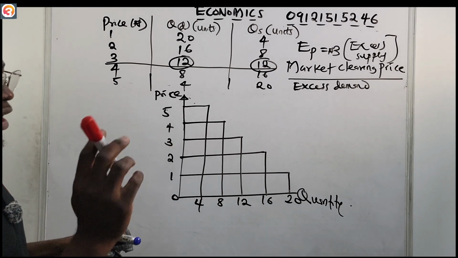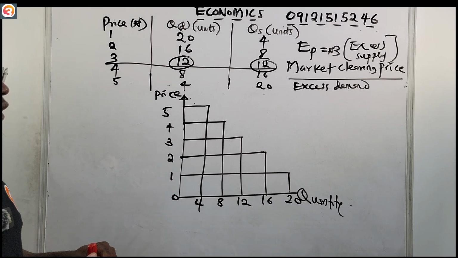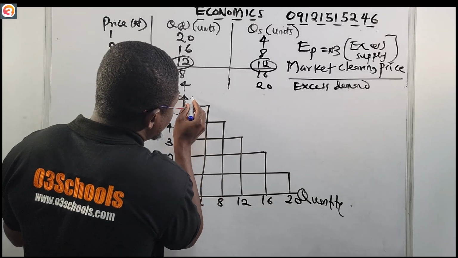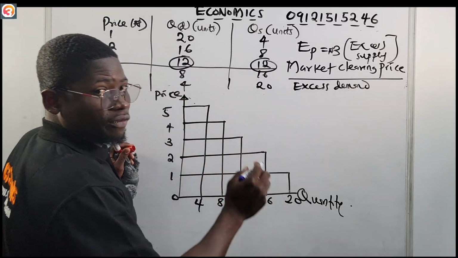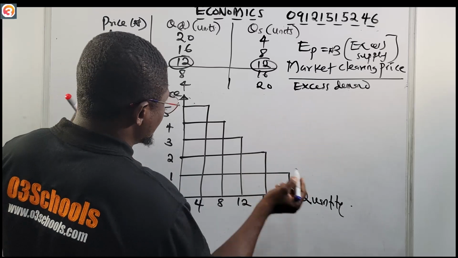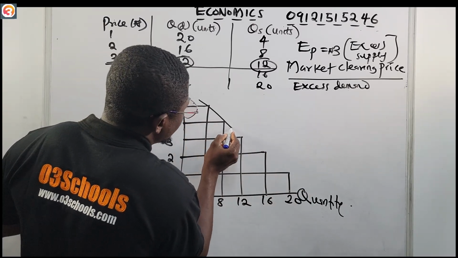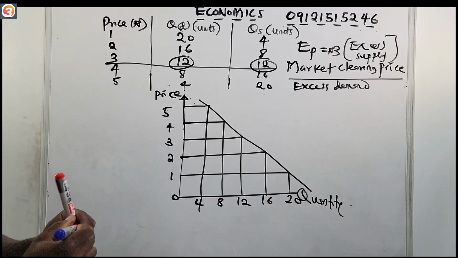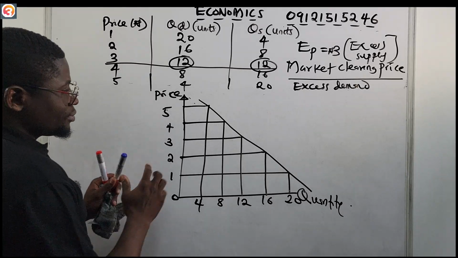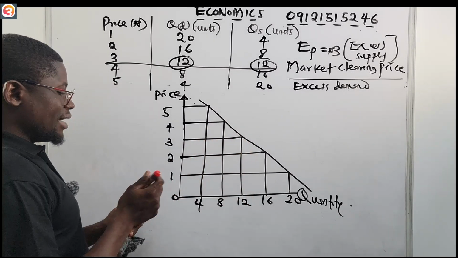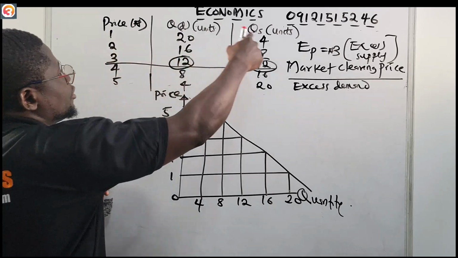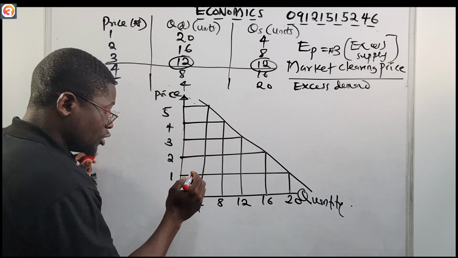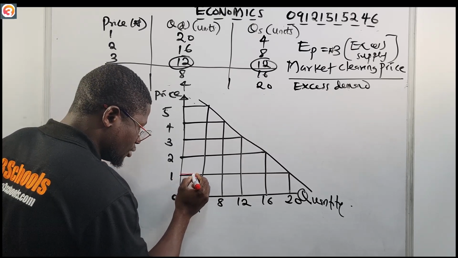So let us use another color of marker to plot the supply. If we plot our demand curve, we see that it slopes downward from left to right. I'm not using a ruler, so it slopes downward like this. Okay, so now this is our demand. Now for our supply, when price was 1 naira, quantity supplied was 4 units.